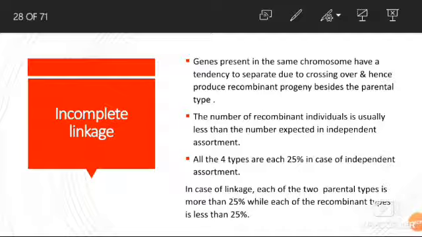In complete linkage, parental types are produced only and no recombinants in the progeny. But in incomplete linkage, parental types and recombinants both are produced. Parental types are more than 25% and recombinants are less than 25%.